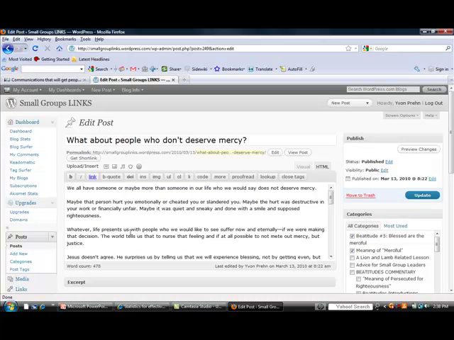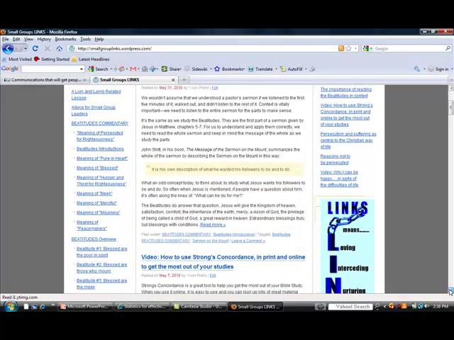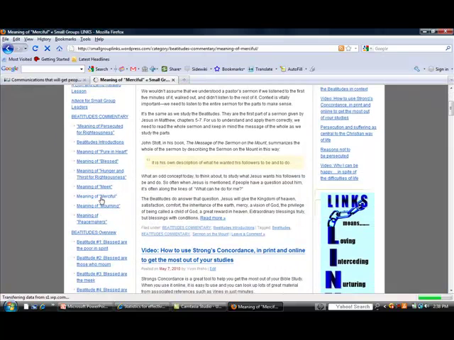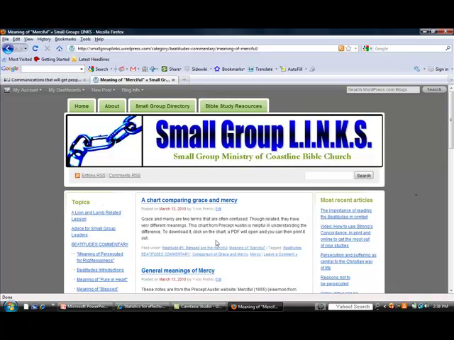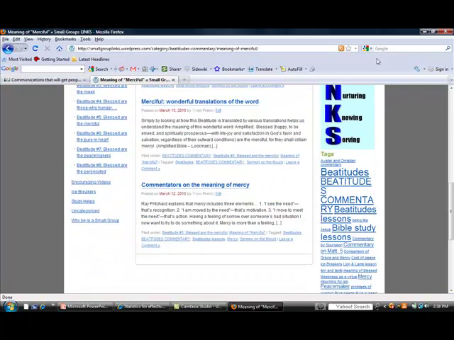Now, you write up your article, but notice here on the side, on the categories, I just checked meaning of merciful and Beatitude, blessed are the merciful. Just by doing that and then saving it, all those links on the front page, and then this page here, where there are the shortened little summaries of the articles and the listing of them, all of this sort of thing.